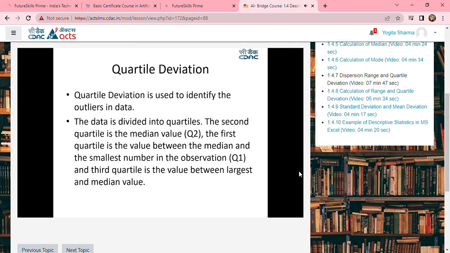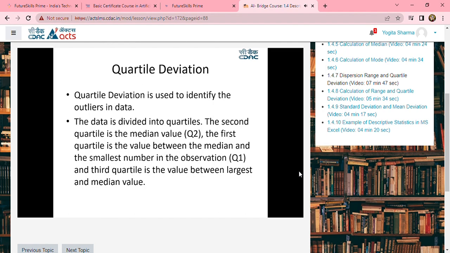Now, going ahead to the quartile deviation. Quartile deviation is used to identify the outliers in the data. That means it tells you how far away your data points are. I'll be explaining what I mean by this in the meanwhile. To deal with quartile deviation, the data we have will be divided into quartiles.